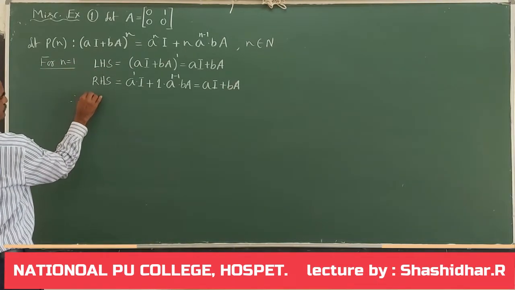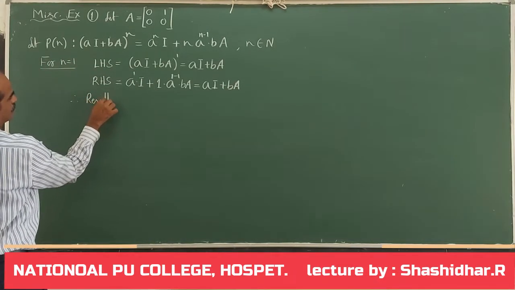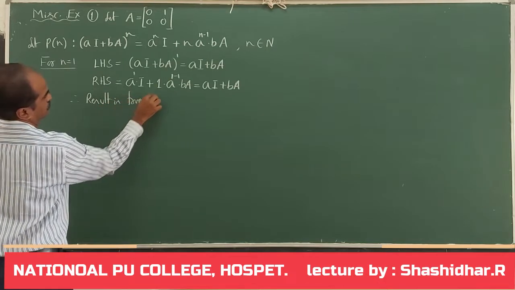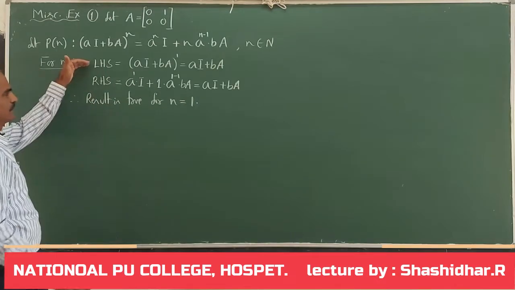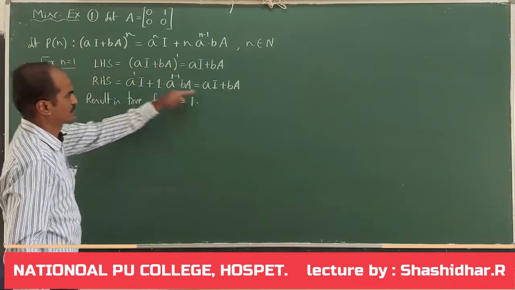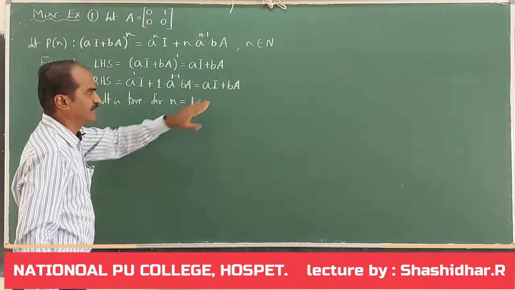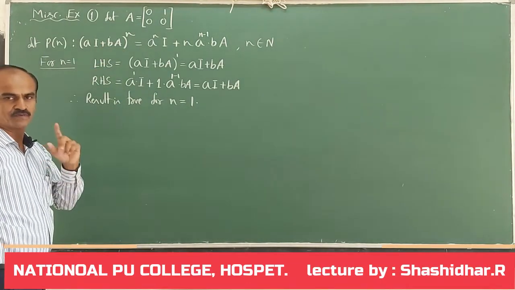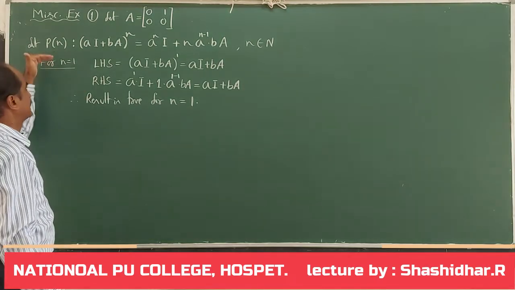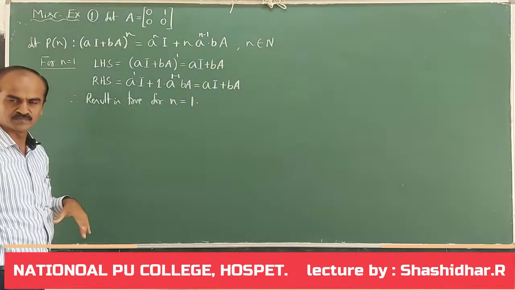Nothing but it is aI, a to the power of 0 is 1, 1 into bA, that is bA. Therefore, the result is true for n equal to 1. LHS is aI + bA, RHS is also aI + bA when we take n equal to 1. Therefore, this given statement is true when n takes 1. Therefore, Pn is true when n equal to 1 is established.